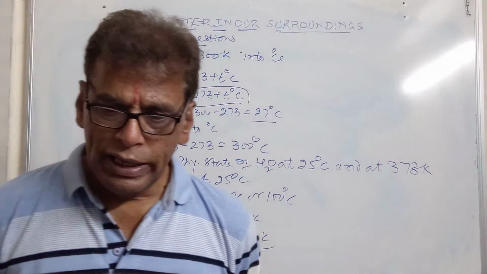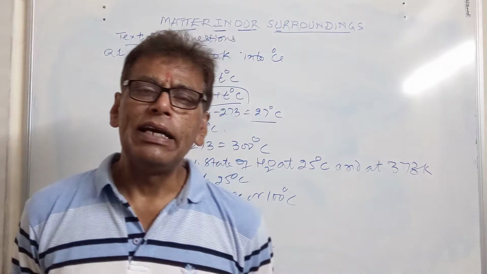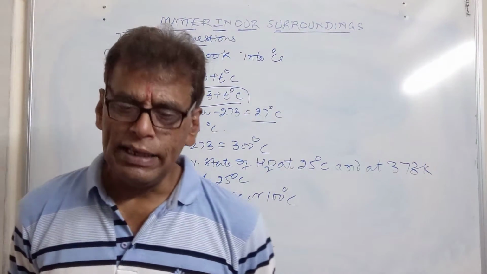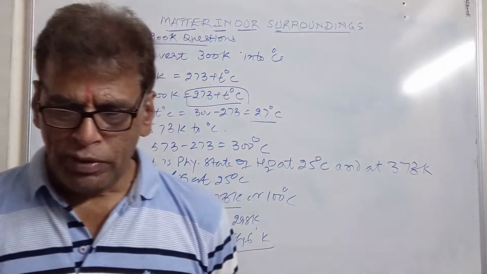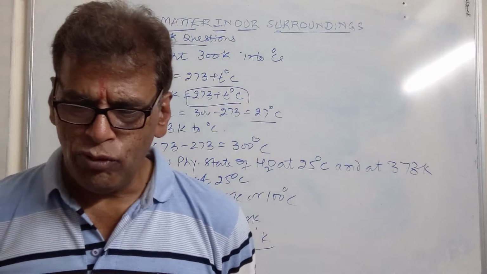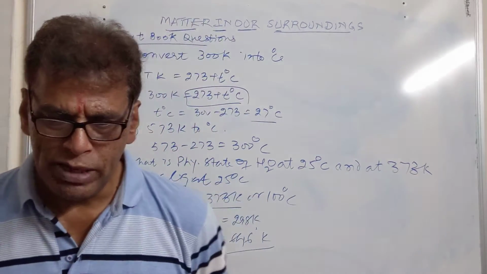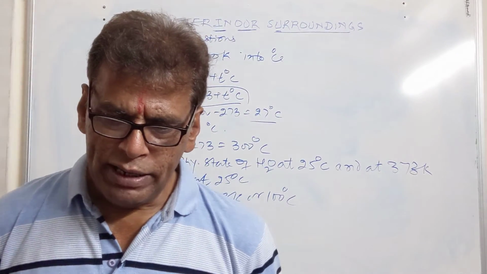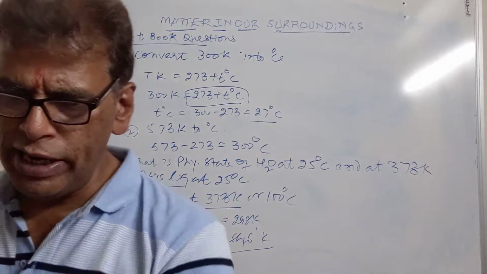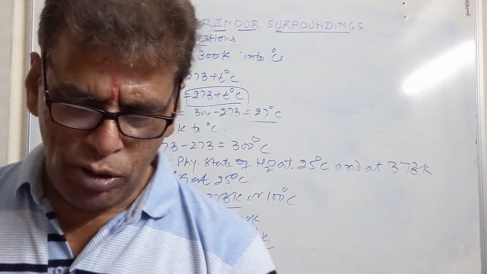Then we have: give two methods by which gas can be changed into liquid: by decreasing temperature and by increasing pressure on the gas. Name the term used for gas which is directly formed from a solid. It is sublimation. Then define latent heat of fusion. We have already defined it. Latent heat of vaporization. We have defined these two properties.